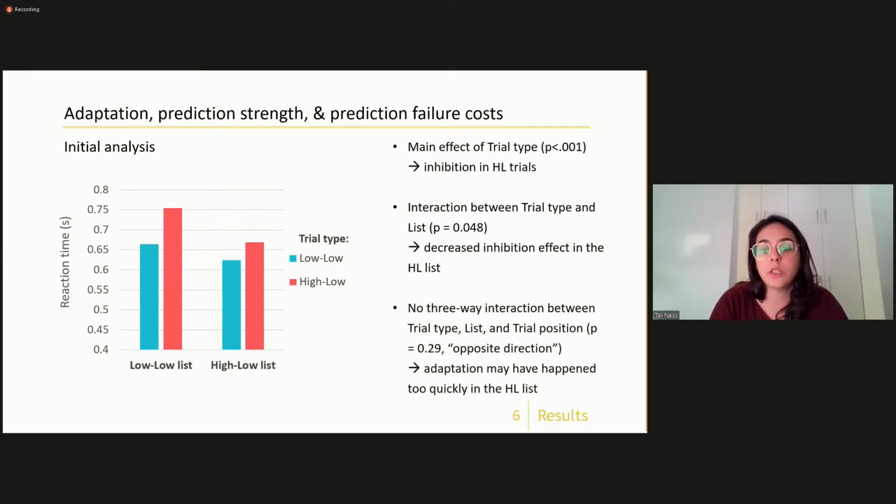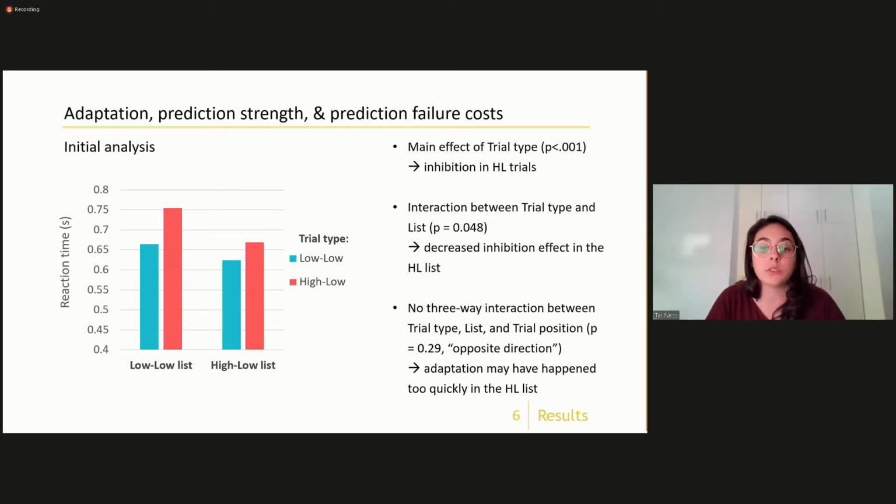And I should also note that we expected to find a three-way interaction between trial type, list, and the trial's position in the experiment, which would have indicated that the decrease in the inhibition effect throughout the experiment occurred at a greater rate in the high-low list.